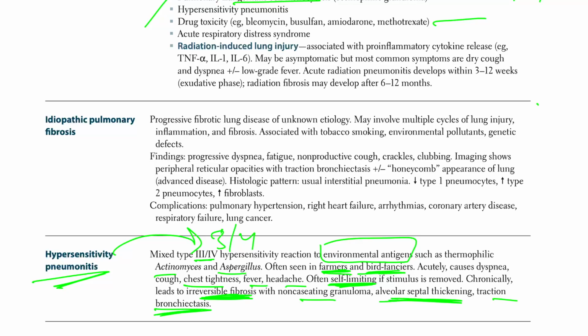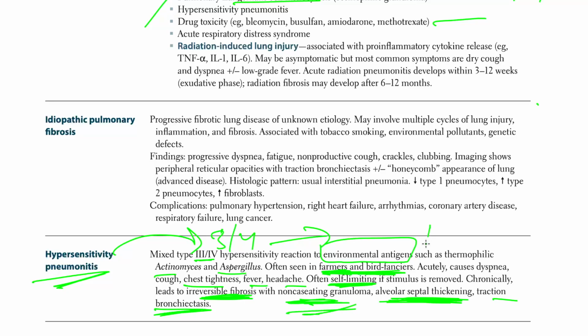Okay, so again, what is all this about? This is all about having so much destruction that it causes thickening, non-caseating granuloma, with type 3 and type 4 hypersensitivity reaction, right, with the birds. So an important thing in the history is a farmer or a person who has birds, who can develop all of these. They will ask you what sort of cells in type 3 and type 4 hypersensitivity reaction are causing all this damage.